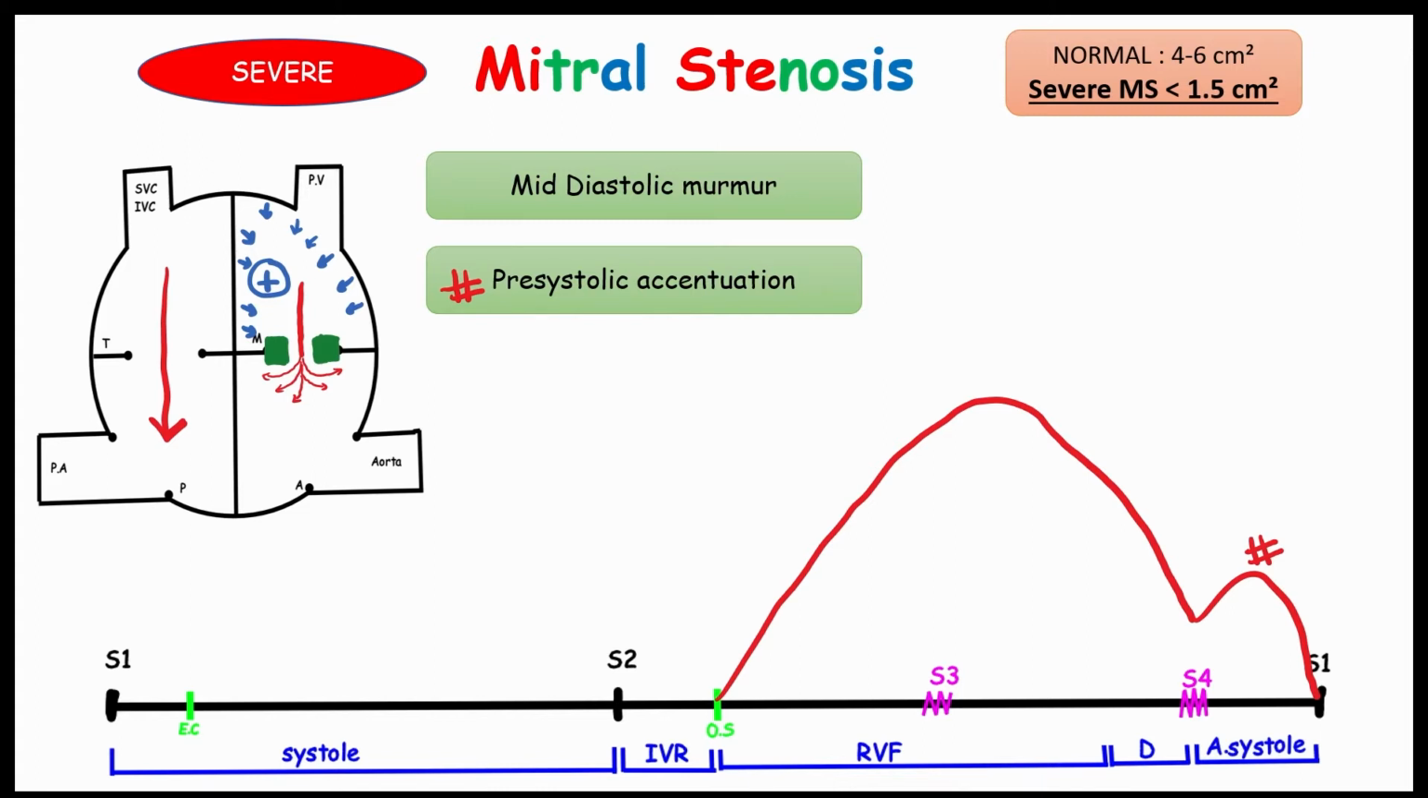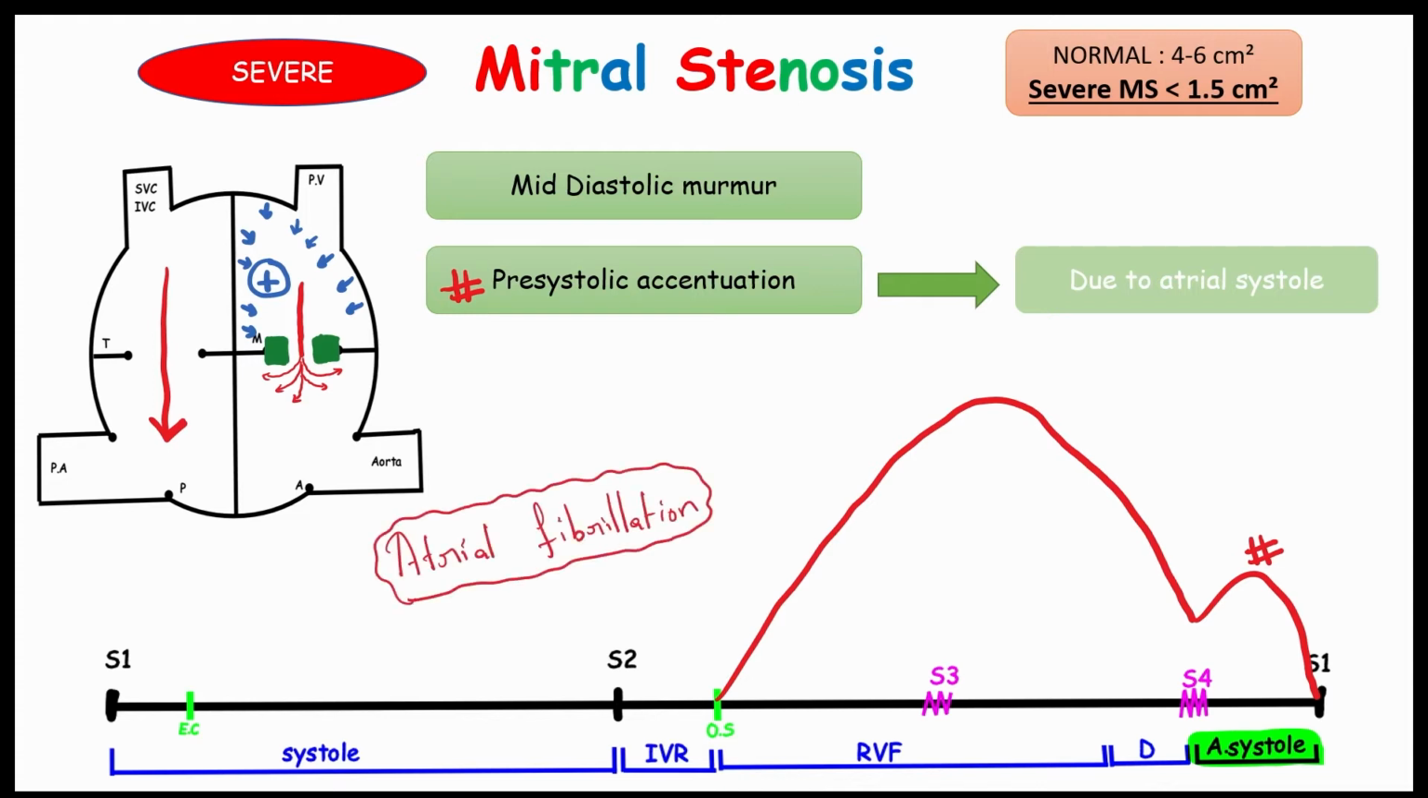Okay, let's see the first question. Pre-systolic accentuation happens due to atrial systole. During atrial systole, the atrium starts to contract, which causes more force. This leads to a small second strike in the murmur. Okay, from this itself, you may get the answer for the second question. Pre-systolic accentuation happens due to the force in the atrium. In case of atrial fibrillation, there will be a problem with atrial contraction. So this leads to absence of pre-systolic accentuation.